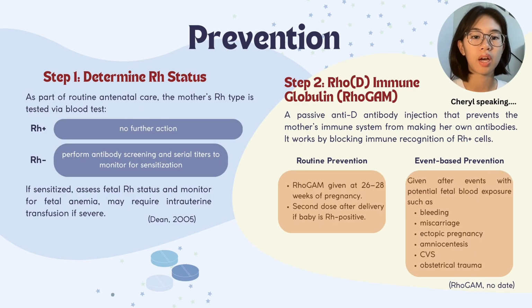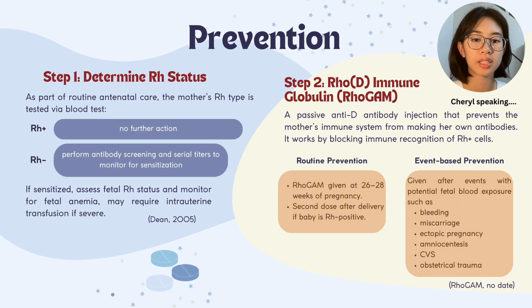Now let's talk about how to prevent rhesus sensitization. The first step is to determine the rhesus status of the mother. If the mother is rhesus positive, no further action is needed. But if she is rhesus negative, regular antibody screening and titers are done to check for sensitization. If sensitization has already occurred, the fetus's rhesus status should be assessed, and if fetal anemia develops, treatment with intrauterine transfusion may be necessary.